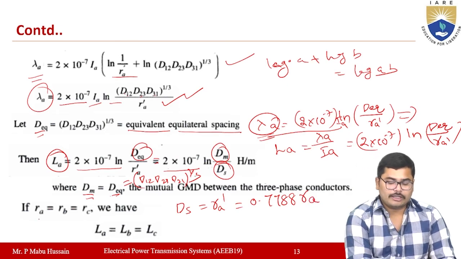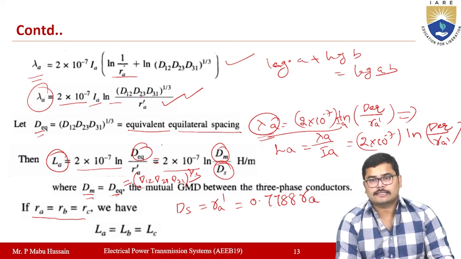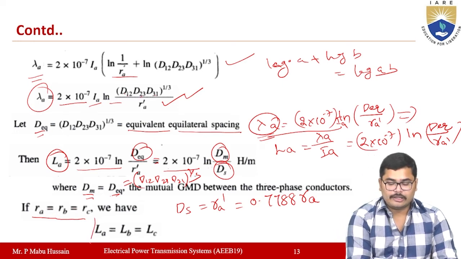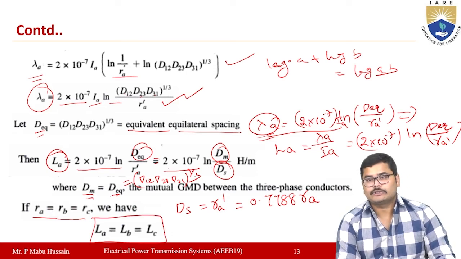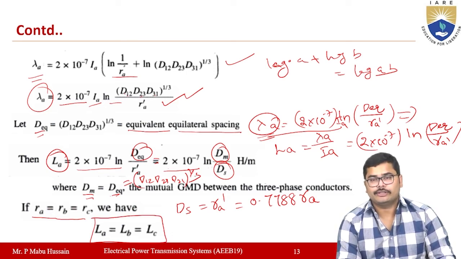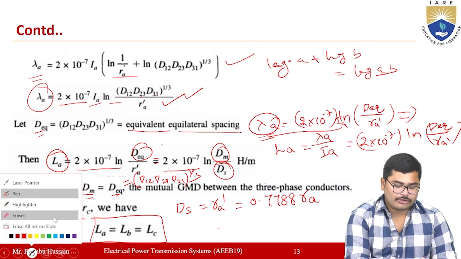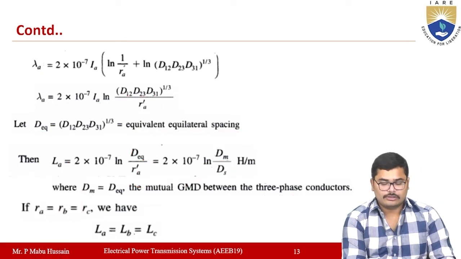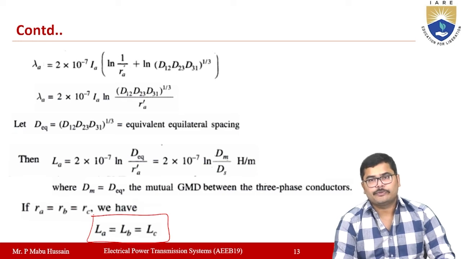Now if RA, RB and RC, the radius of conductors A, B and C, are all the same, then the value of inductance for each conductor is also the same. So LA is equal to LB is equal to LC. Like this, when you have transposition of conductors, the inductance in each phase will be the same.